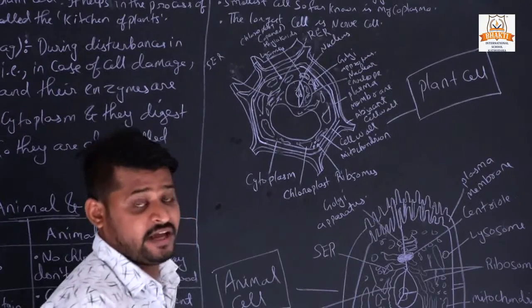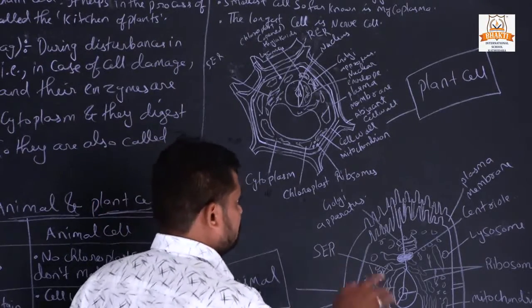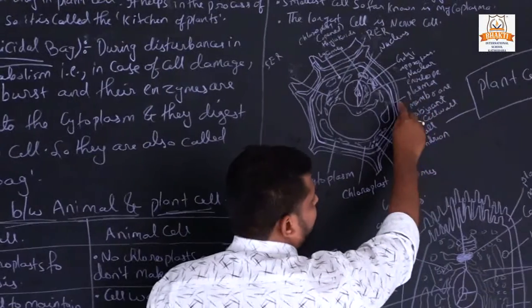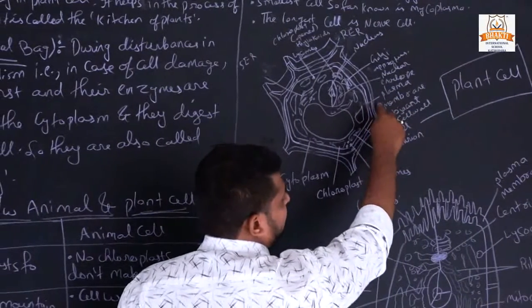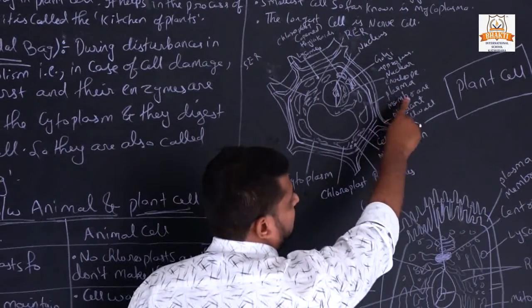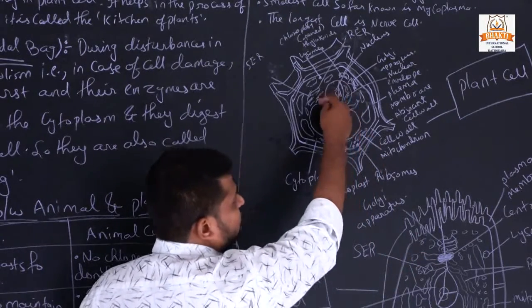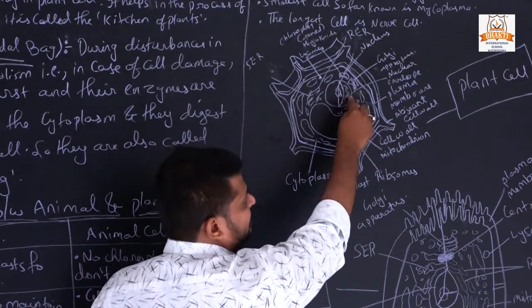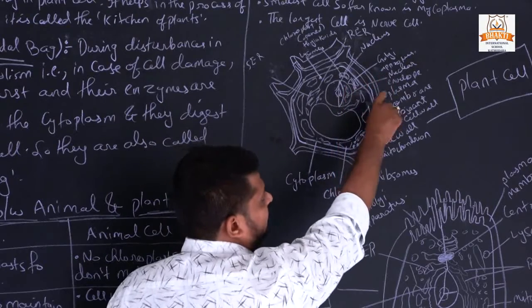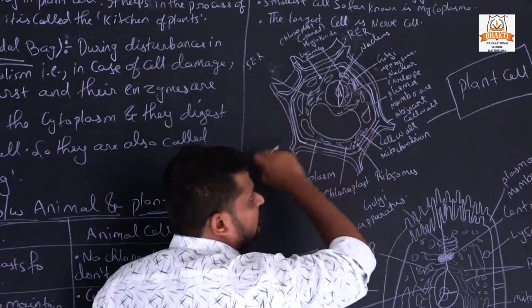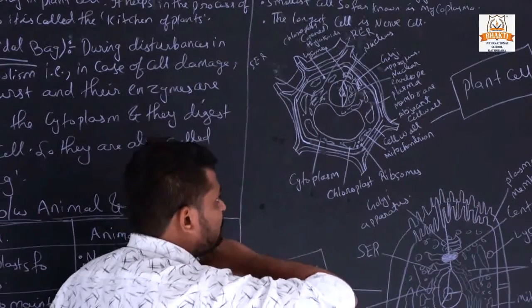Mitochondria store the energy and release the energy, and this portion is called the adjacent cell wall. The second part of the layer is called the plasma membrane, and this is your nucleus, which is completely covered by what is called the nuclear envelope, and this portion is called the Golgi apparatus.